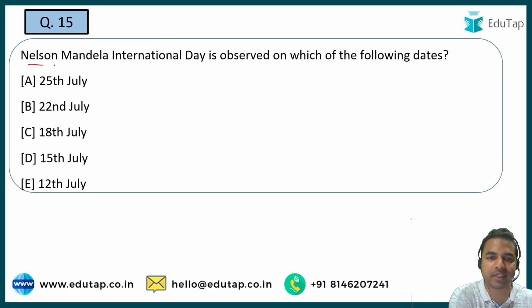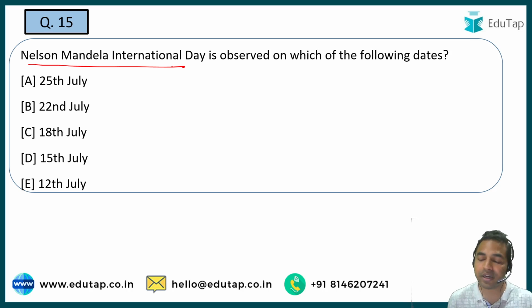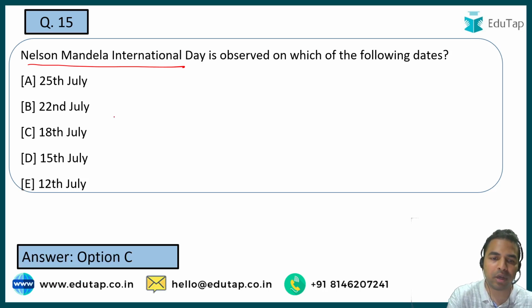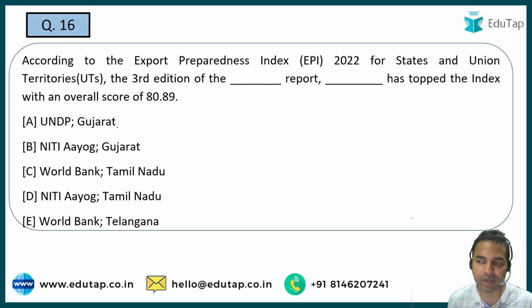So here guys, Nelson Mandela International Day. Here you have to tell me the date on which we observe this day, and this day is celebrated on the 18th of July every year. Let's move on to the next question, guys. The next question is on the Export Preparedness Index 2022.